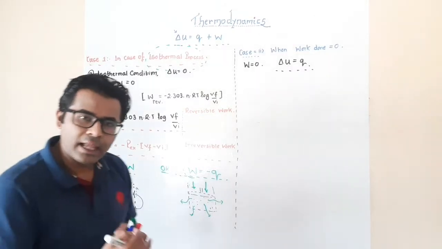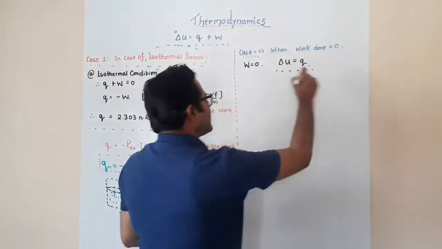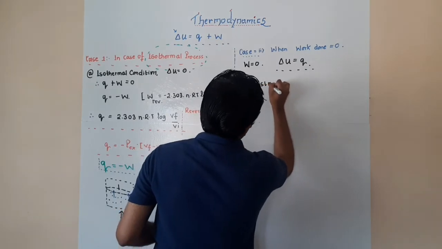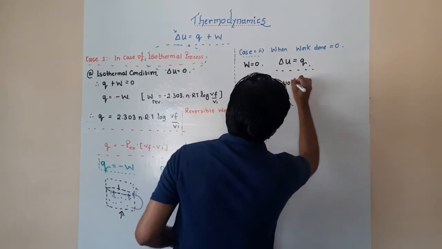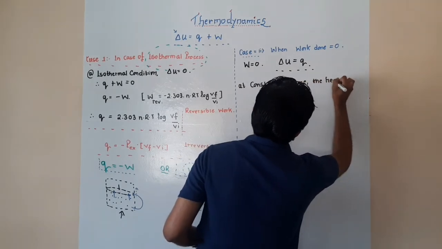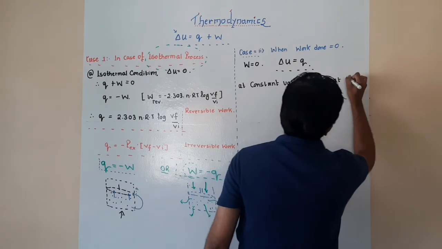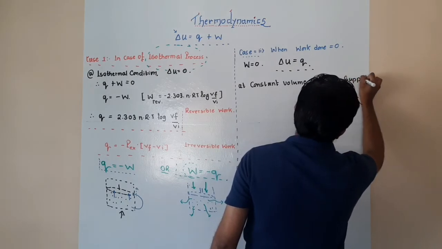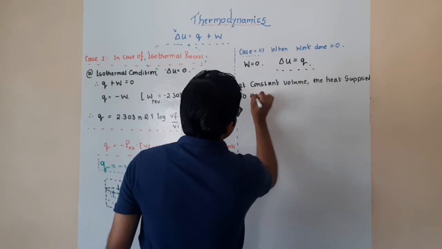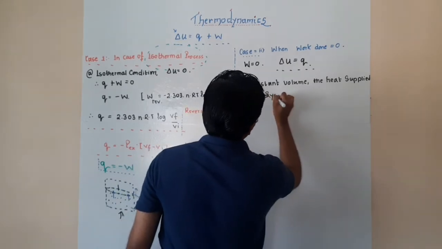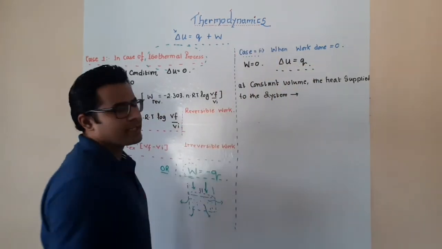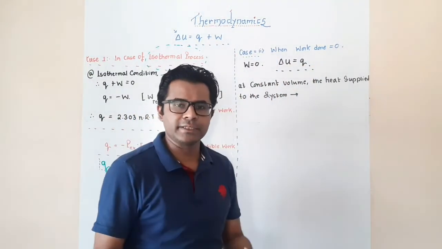So when we supply the heat at constant volume, the heat supplied to the system directly influences its internal energy. That means it increases the internal energy.